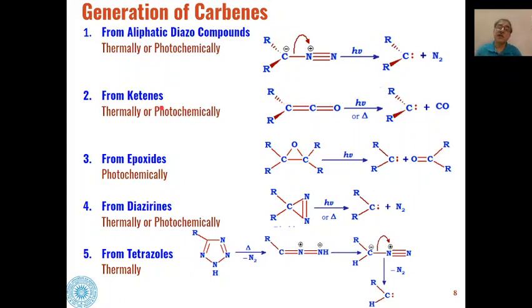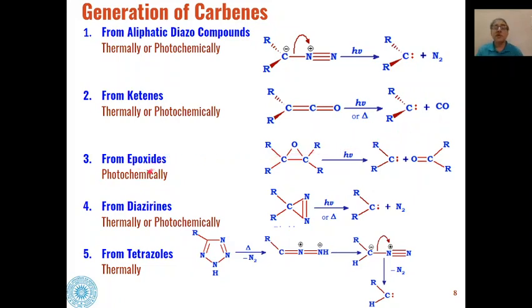Similarly, carbenes can also be generated from ketenes. So these types of molecules are called ketenes, and if we heat these ketenes or react them photochemically, meaning we pass UV light through these ketenes, then they will lose a molecule of carbon monoxide and we will get carbenes as the product with the elimination of one molecule of carbon monoxide.